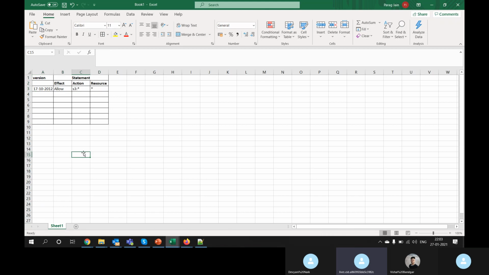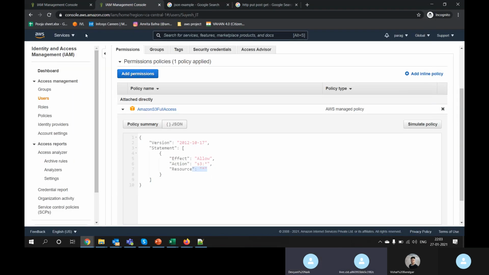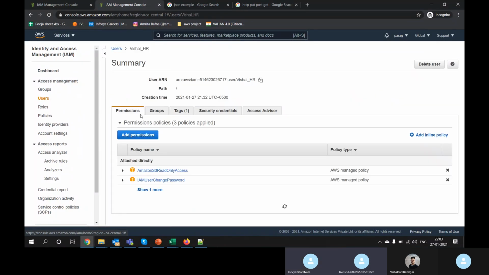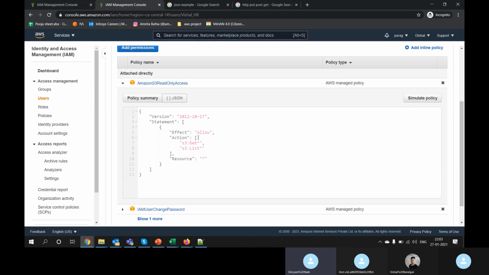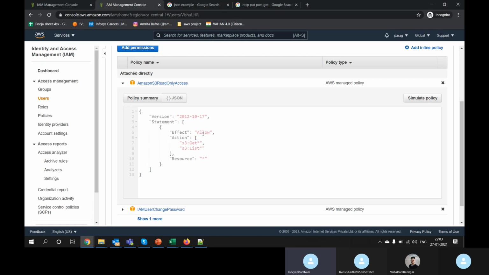If I'm talking about JSON, this is how it will look. The policy version is this. What does the statement say? Allow all. What is the action? S3. Let's go with another policy, the one for Vishal. The colon and star mean for all, right?